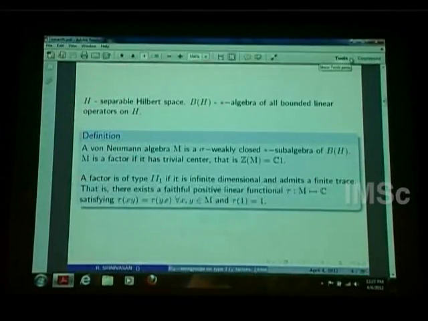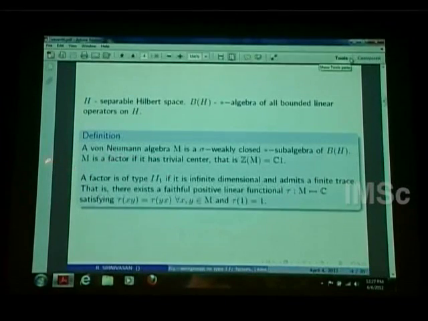For us, H is always a separable Hilbert space. By B(H), I mean the star algebra of all bounded operators on H. On B(H) there is a norm topology, which is a very strong topology. There are several locally convex topologies, and one of them is the sigma-weak topology, which is actually the weak star topology. B(H) is the dual space of the trace class operators, and so the sigma-weak topology is nothing but the weak star topology on B(H) given the predual, the trace class operators.